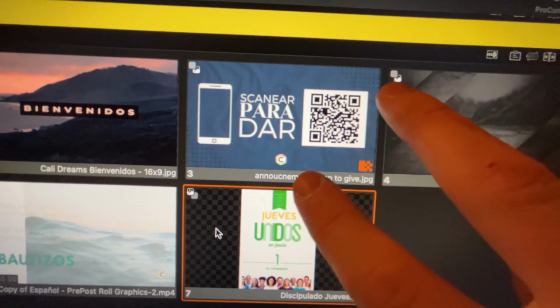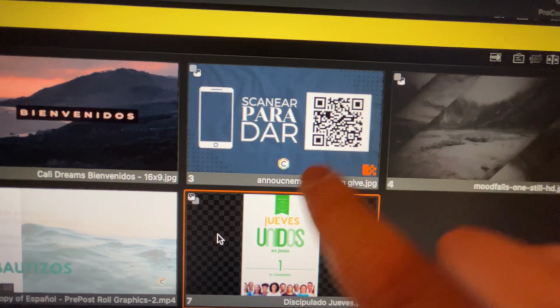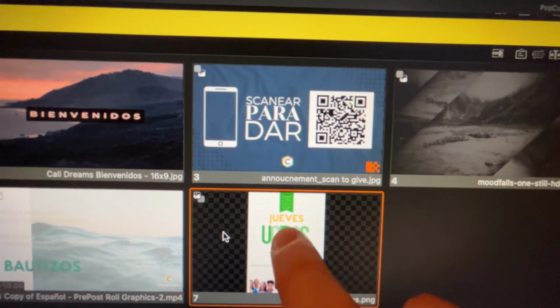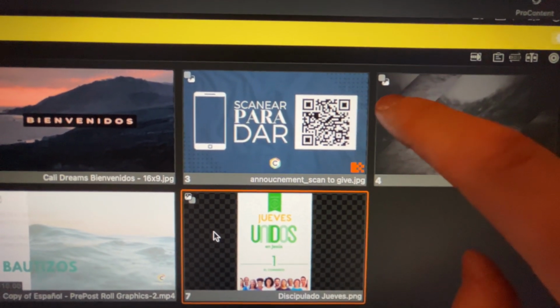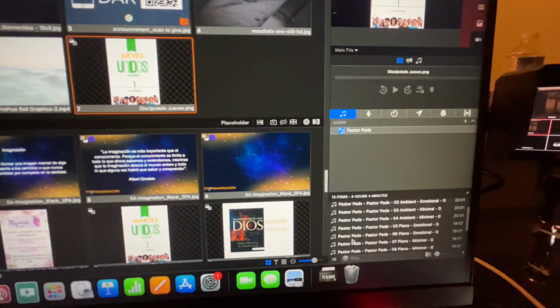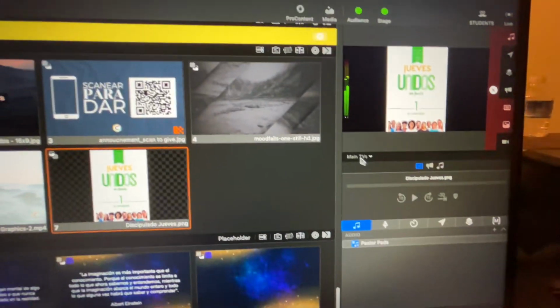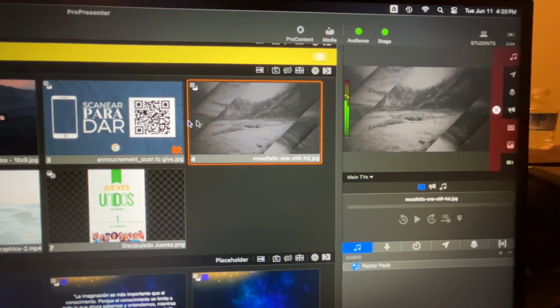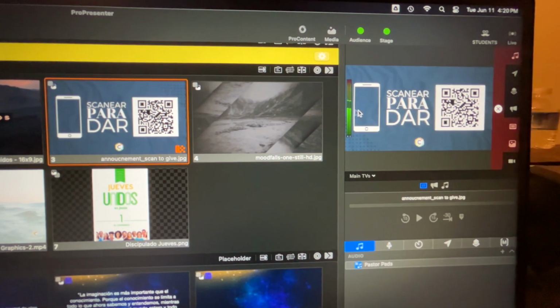And it's just the difference between where the white square is placed. If the white square is on the top and the gray square is on the bottom, that means this is set to foreground. If the white square is on the bottom and the gray square is on the top, that means it's set to background. And I can prove that that is the case because if I play that audio track again, and then I click on either of these slides, you can see the audio keeps going.